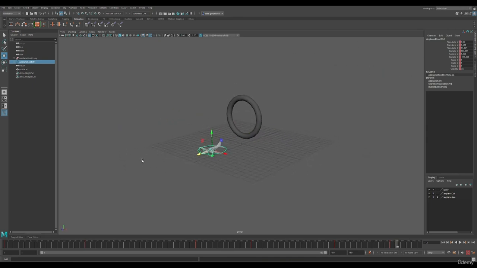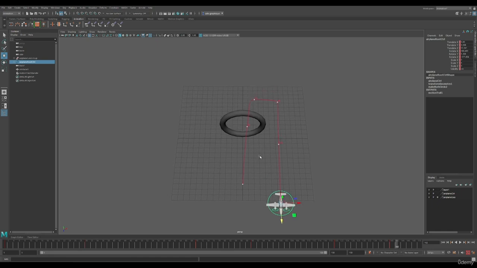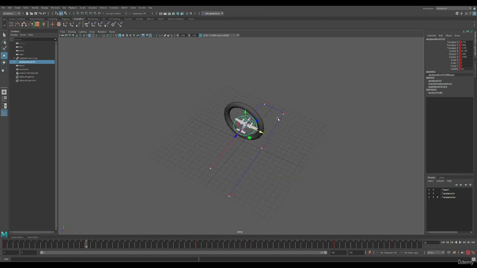A good way to check if your plane is making a natural path while flying would be to select your plane, go to Visualize, and select Create Editable Motion Trail. This way, you'll be able to visually see the path that your plane is taking during the animation, which is very useful. If you want to change the path and make it smoother, you can go to your keys and move the plane. The line marking the path will automatically alter according to the changes you made on the plane. That way, you'll be able to fix some parts easier.